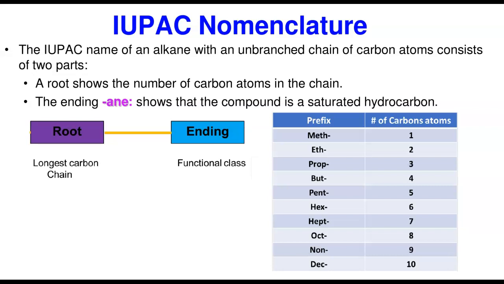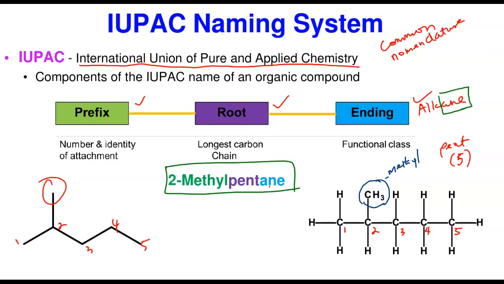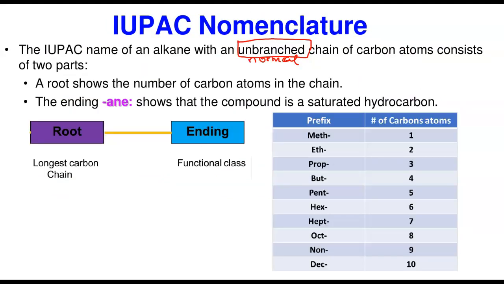All right, let's now see the IUPAC nomenclature for alkanes that are unbranched. If you don't want to call them unbranched, you can say normal. Remember, I used this word already. For the normal alkane, they don't have any branching, any attachment to the longest carbon chain. Let me go to the previous page. We don't need this, so you remove this. When you remove this, you only have the root and the ending.